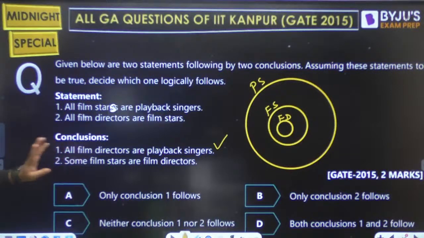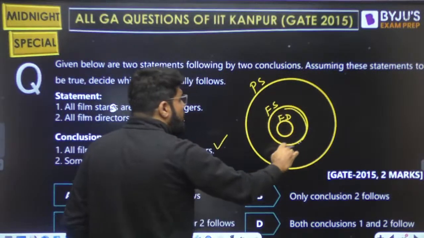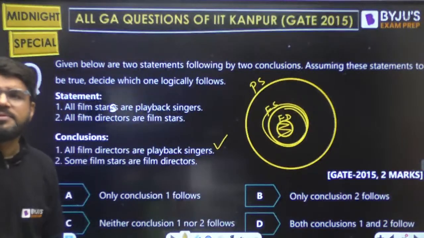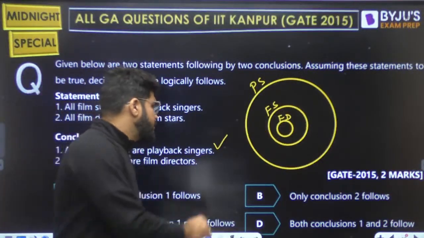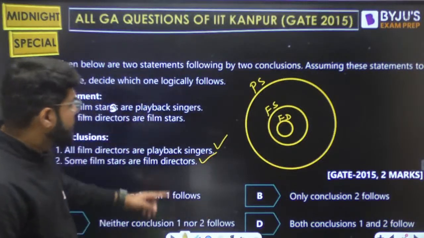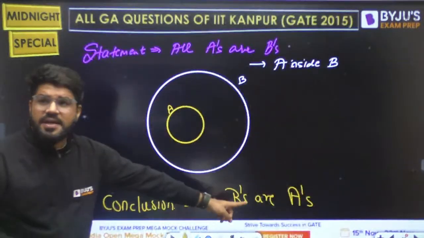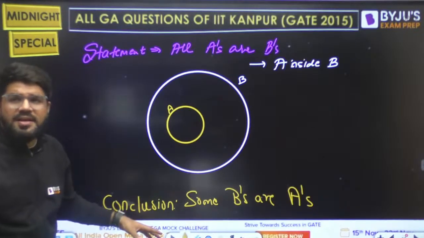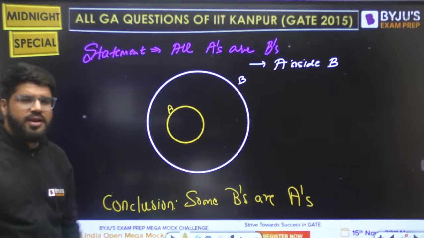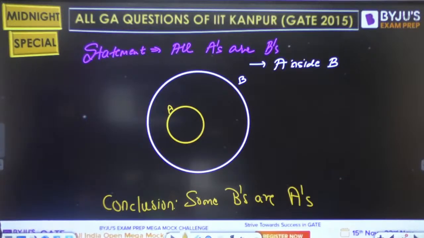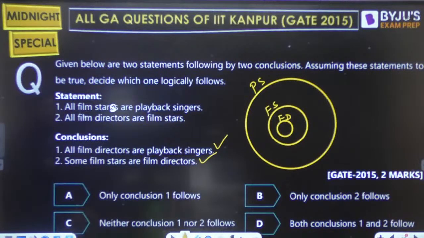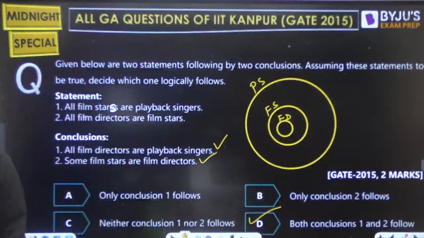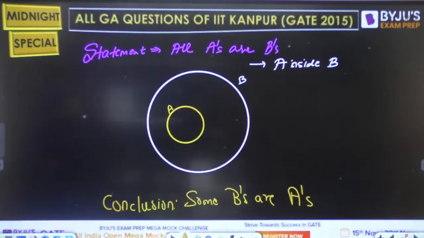Next, some film stars are directors. So look, there are so many film stars, and some of them are directors. This is also true. It is just the same: all A's are B's, so some B's are A's. That conclusion comes here. But you don't have to memorize this. This was just a procedure I was trying to explain to you. Got this? So which of the conclusions are true? Both 1 and 2. This is a 2 marks question.